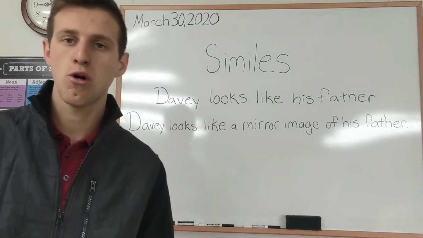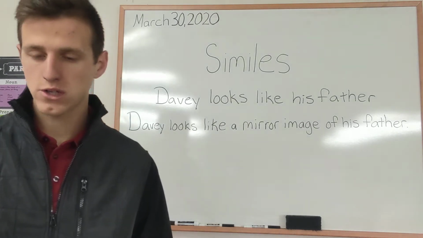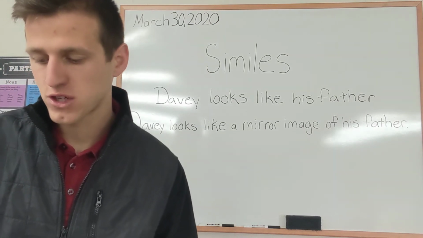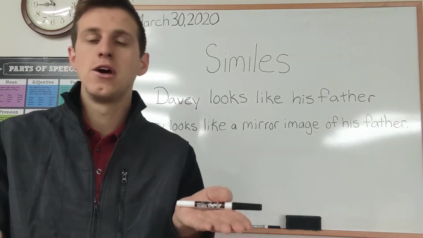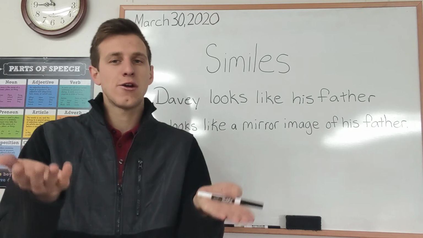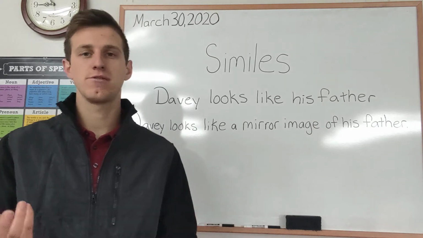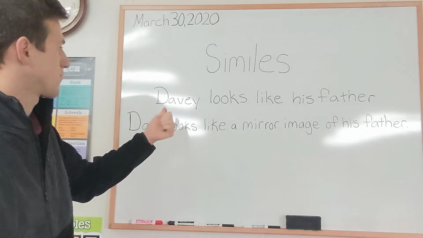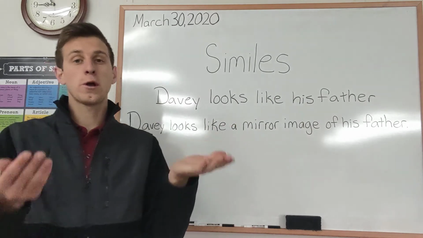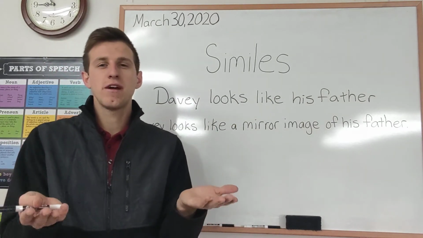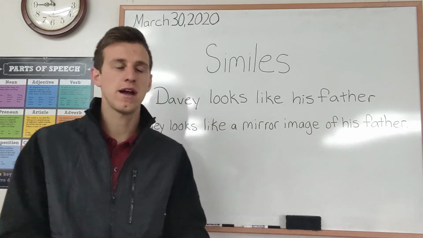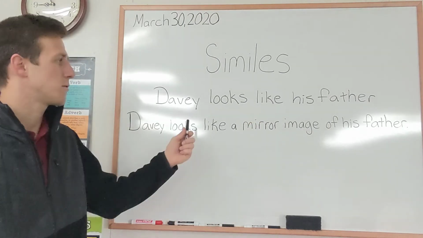All right, I know you guys know all that, so I'm not going to go over that again, but what I want to go over in today's lesson is what it said in the first paragraph. It says, we may compare a tiger to a lion. A simile compares 2 unlike things, all right? A tiger and a lion are pretty similar, so that wouldn't be figurative language. Just like the first sentence I have up here on the board, it says, Davy looks like his father, right? We're comparing 2 things to each other, but they're very alike. Davy and his father are 2 things that are alike, right? It uses the word like, but that wouldn't be figurative language.